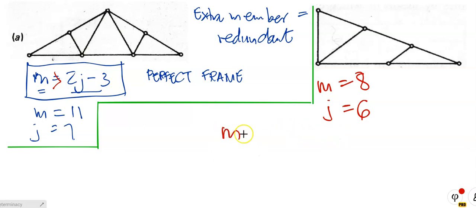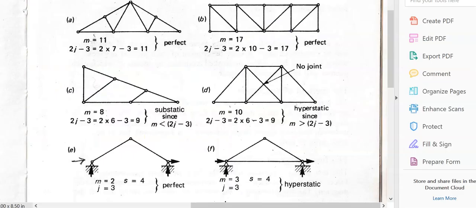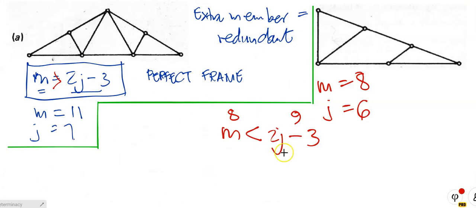So M is less than 2J minus 3, because that is equal to 8 and that is equal to 9. Okay, and if you look at the note there, if a frame contains more members, or redundant members, we say it's hyperstatic. And if a frame contains fewer members than required, we say it is substatic. Okay, so let's check again. Number of members is 8.